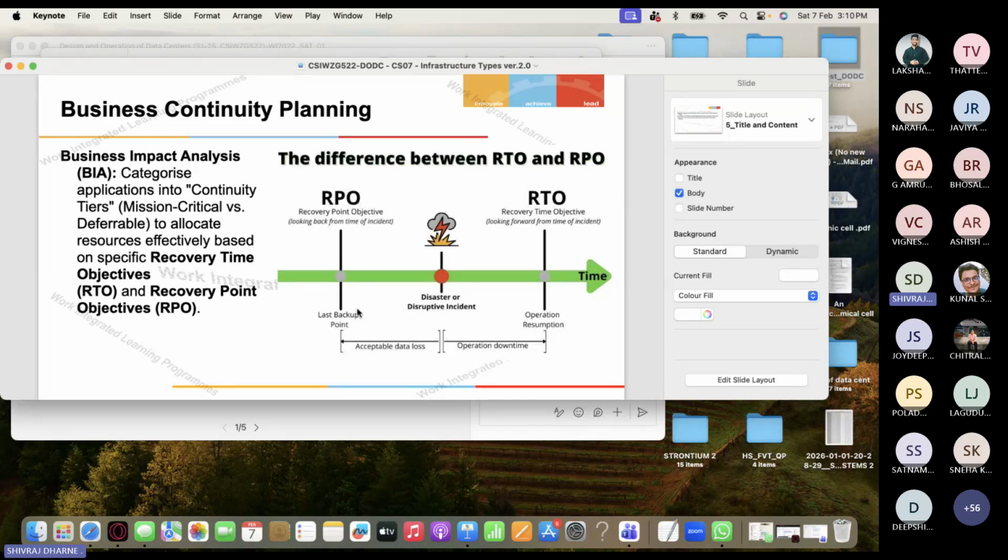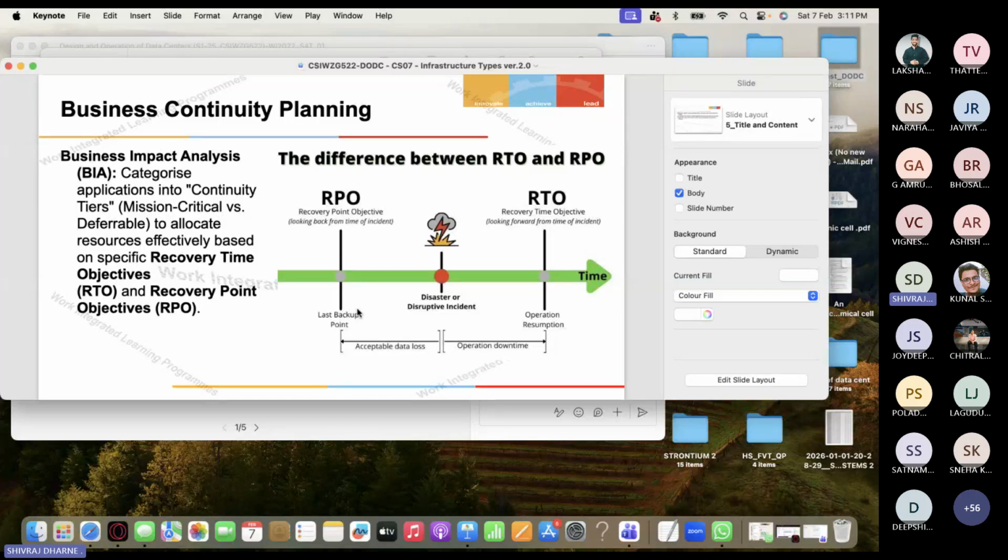There are two keywords: RPO, recovery point objective, which looks back from the time of the incident, and RTO, recovery time objective, which looks forward from the time of the incident. So how do you manage business continuity? You can remember these two keywords, RPO and RTO.